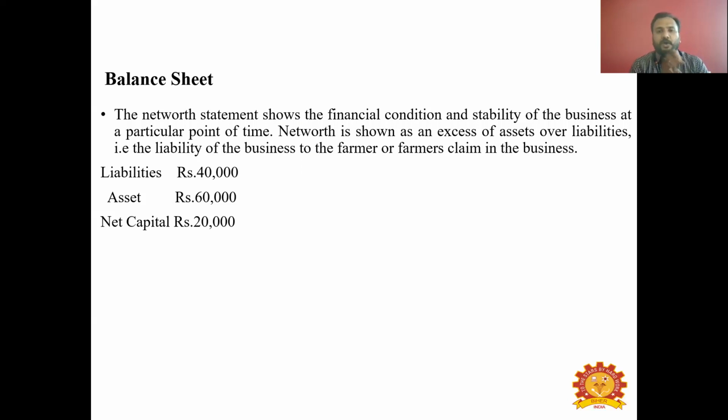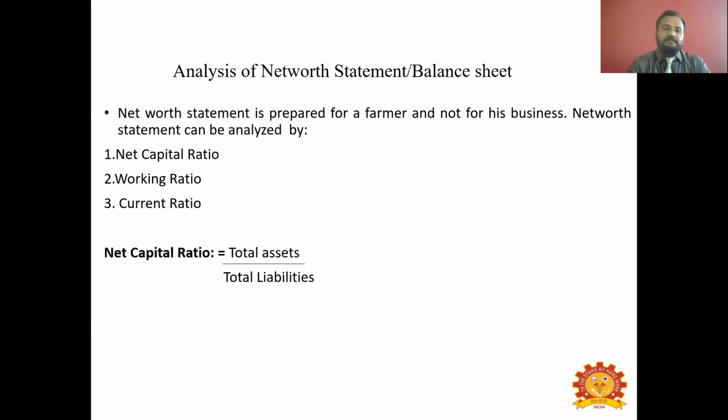So the value of assets should always be more than the value of liabilities in the name of the farmer. So the remaining amount, 20,000, is found to be the net worth of the farmer. That is the actual value of the farmer, and that has to be positive but not negative. It depends on how the value of assets and the value of liabilities get equated. So this statement, the balance sheet, is otherwise called the net worth statement because it gives the net worth of a farmer. As I told you, the net worth statement is prepared for a farmer but not for his business.